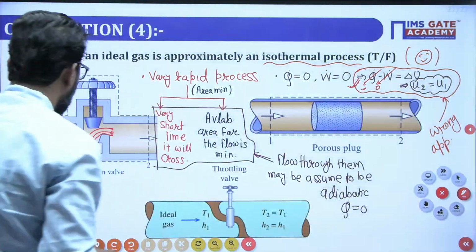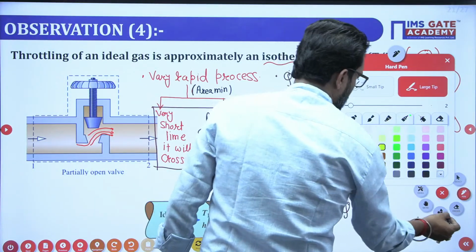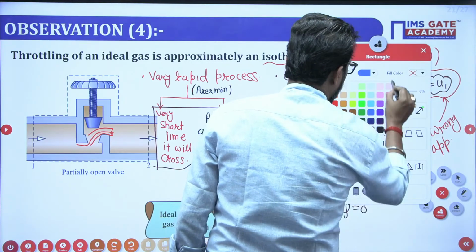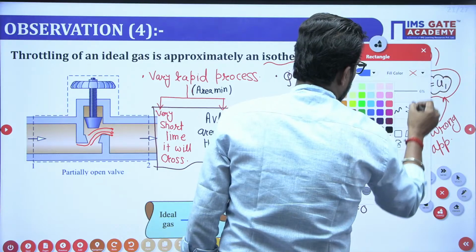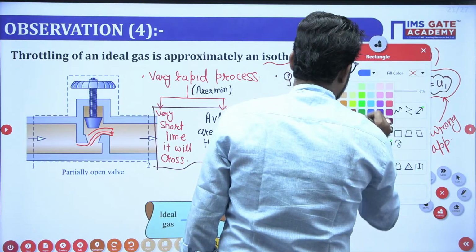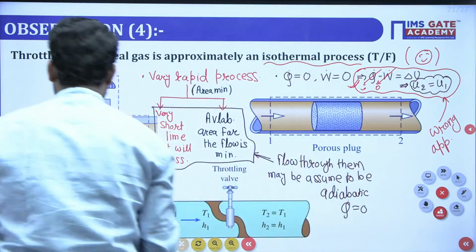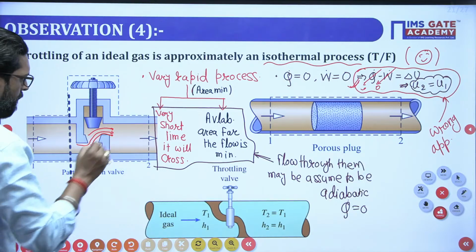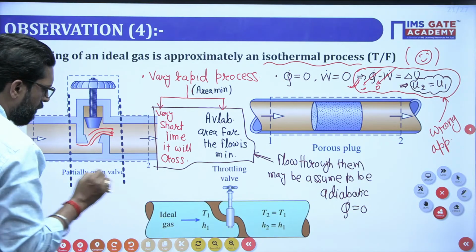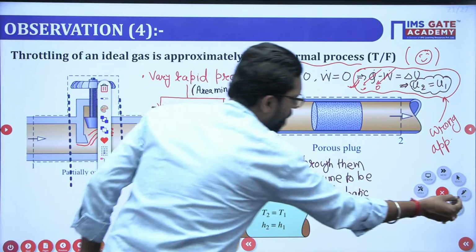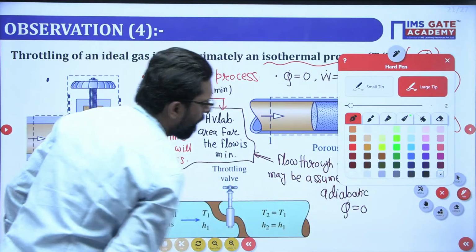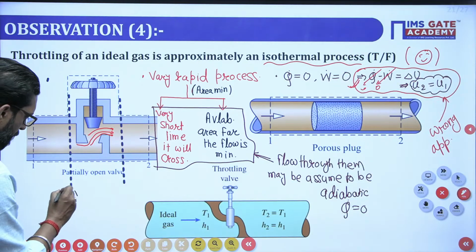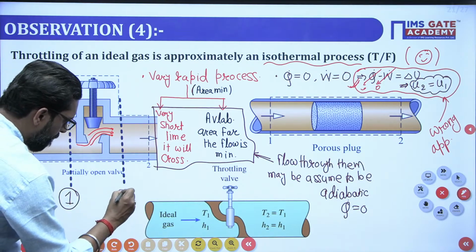That means, see this one. If you take this section, my dear, I'm telling you, this is a very good question. If I take this cross section and this cross section, let's suppose this is at point 1 and this is at point 2.